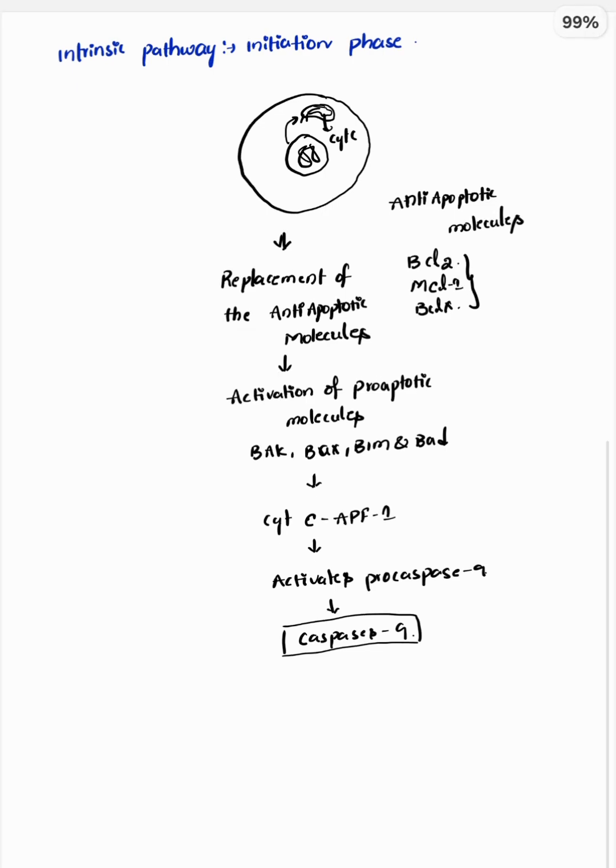What happens in the execution phase is the same for both the extrinsic and the intrinsic pathway.